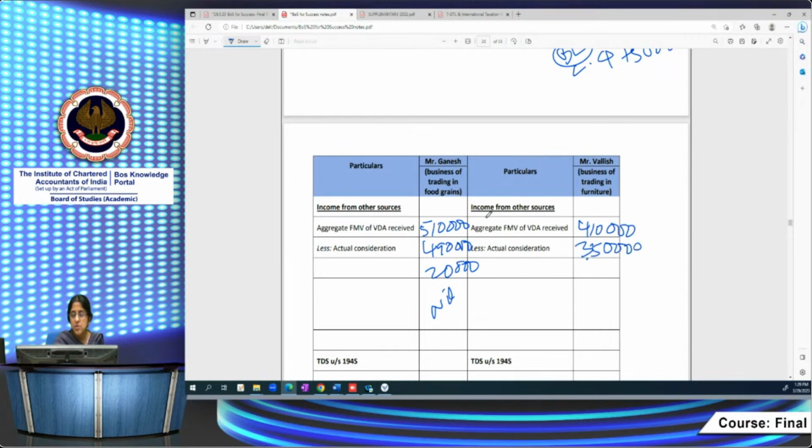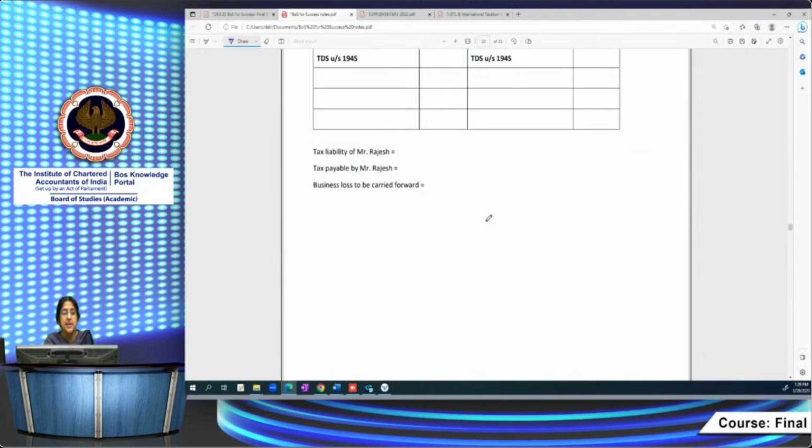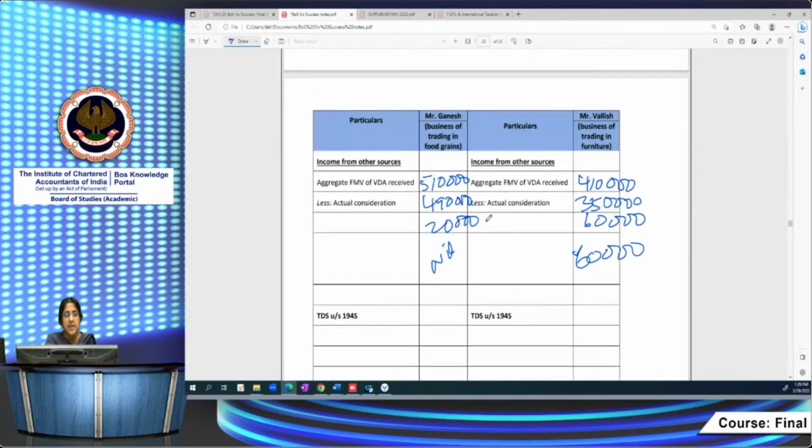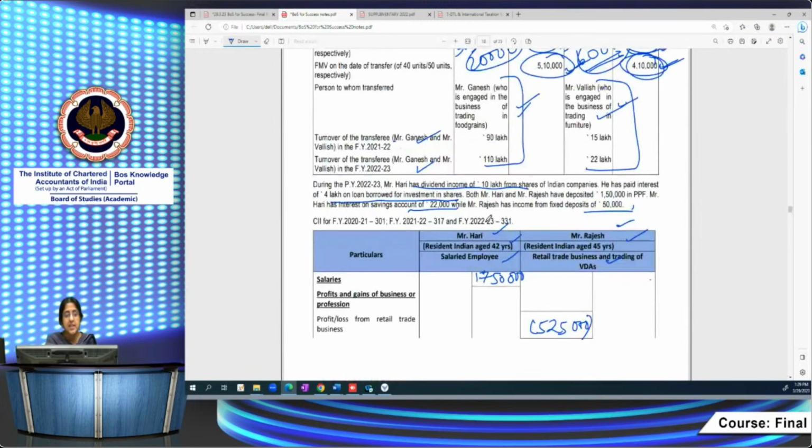So it's 60,000. Since it exceeds 50,000, 60,000 will be chargeable under 56(2)(x). Now we have to see tax deduction under TDS under 194S. For TDS under 194S, here they've given Ganesh. He is engaged in the business of trading in food grains. And they've given the last year's turnover and current year turnover. Current year turnover is not relevant for TDS purposes. So you can forget about this one.